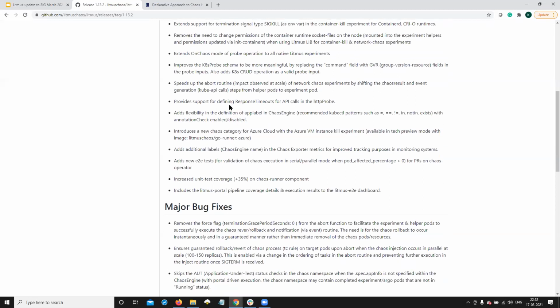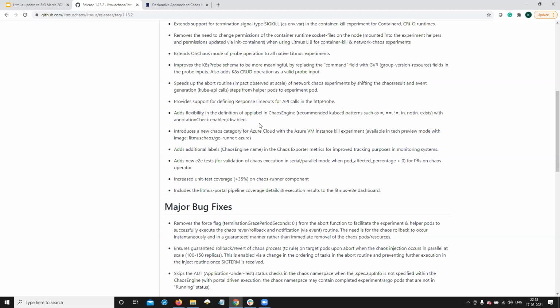We also added some improvements to the HTTP probe schema. We have a response timeout defined inside the HTTP probe. So in case you are running the probe against a URL that's probably not in your lab environment, or is in a different zone or region, and it takes more time to respond, then you can account for it within your probe schema.